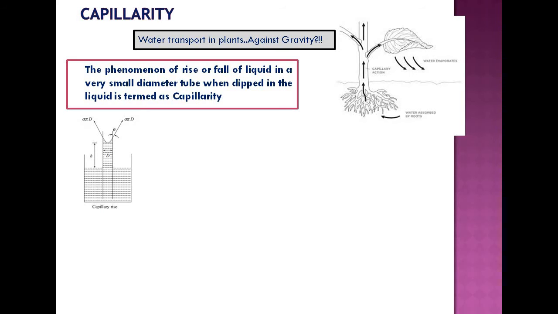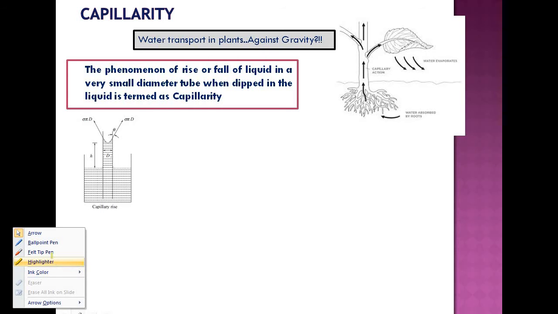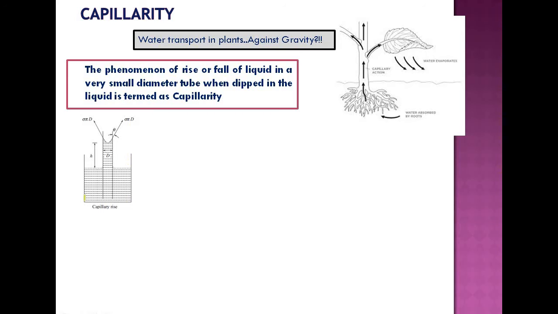This capillary rise is represented here. You see here, this is the representation of the capillary rise. You have a beaker that contains water, and in that water a tube of diameter d is dipped. Capillary rise is that this water will rise through the small tube to a particular level. This level here is marked as H. That H is termed as capillary rise. Then also you see the upper meniscus of this liquid. It is concave in nature.